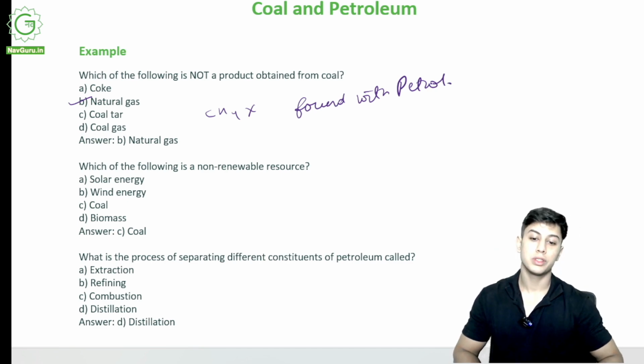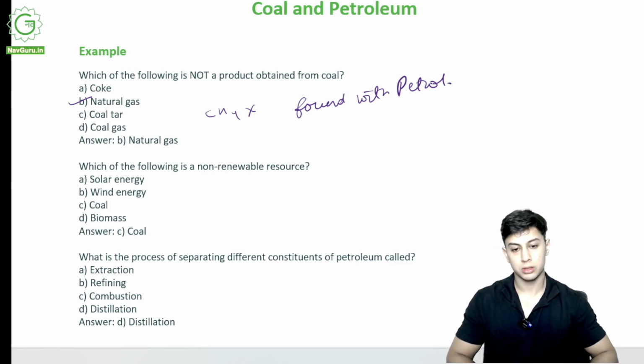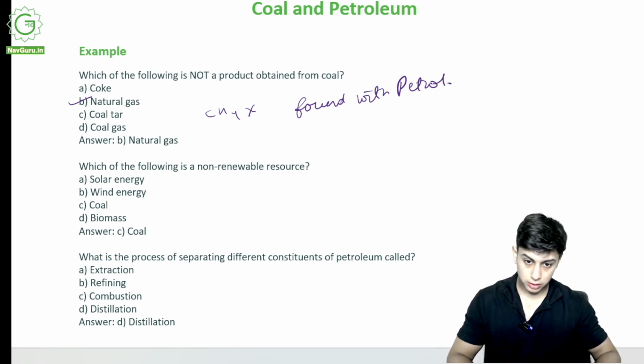Which of the following is a non-renewable resource? What do I mean by non-renewable resource? A non-renewable resource is something that cannot be replenished. It is in a limited quantity, it is finite, and it will not be replenished in the human lifetime.